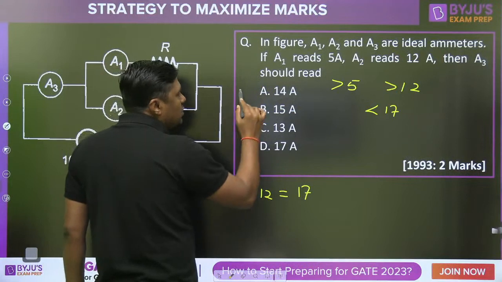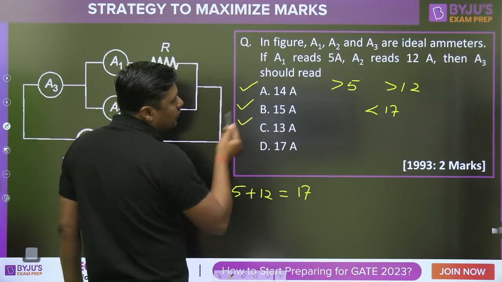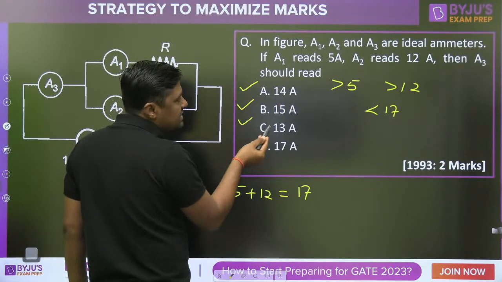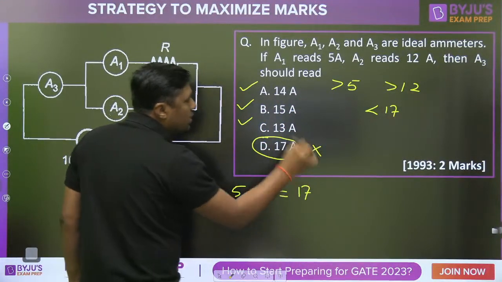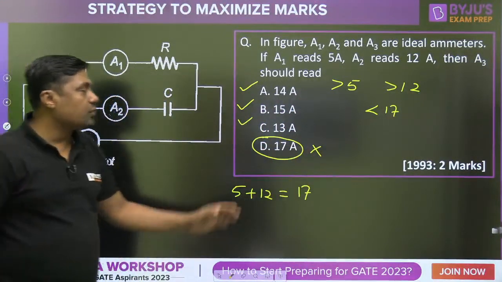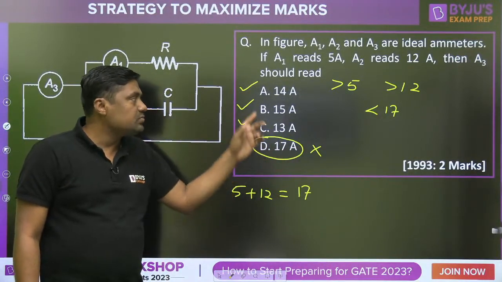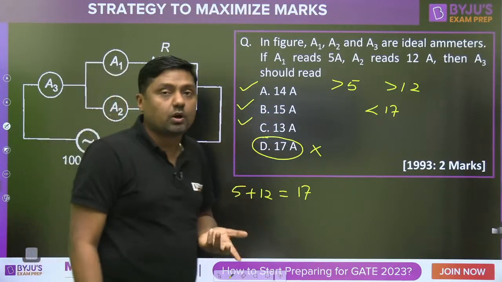You have multiple choices: first, second, third. Among A, B and C, right? You can eliminate only one option. That 17 ampere is not the right choice, but out of 13, 14 and 15, there may be one right option.